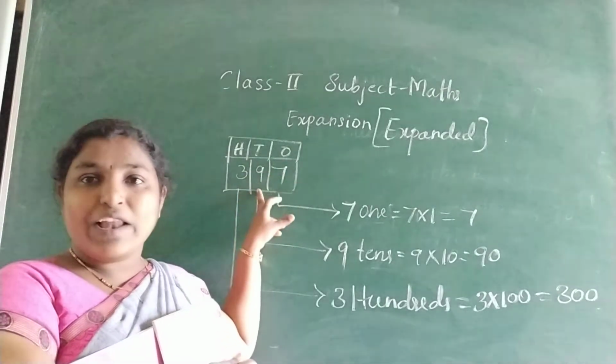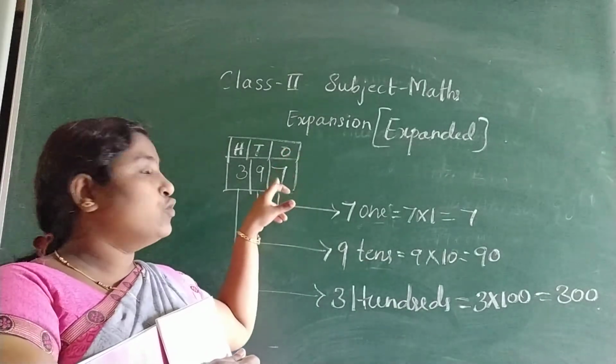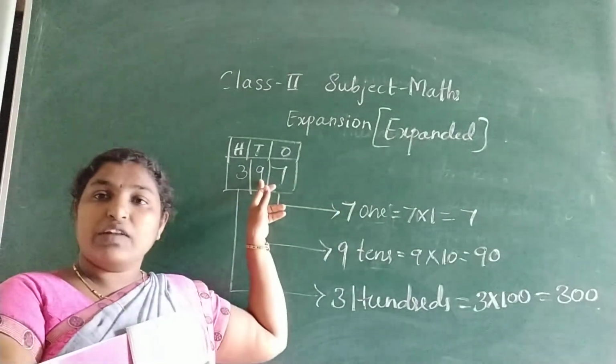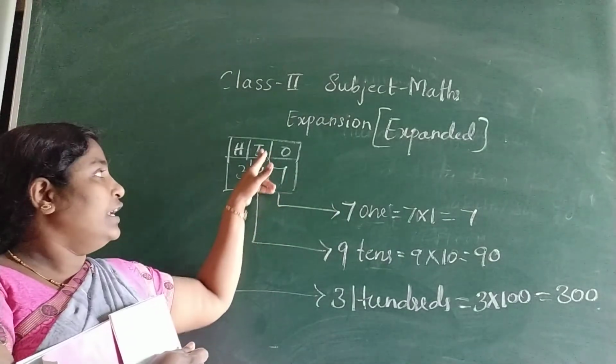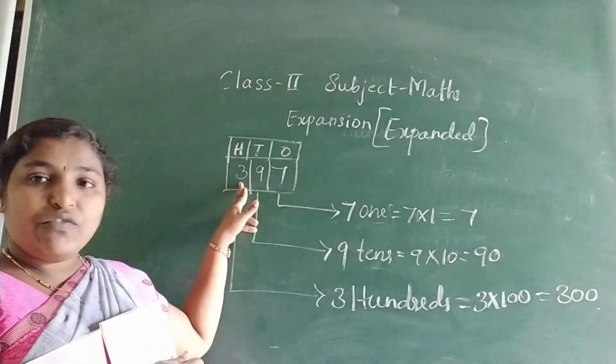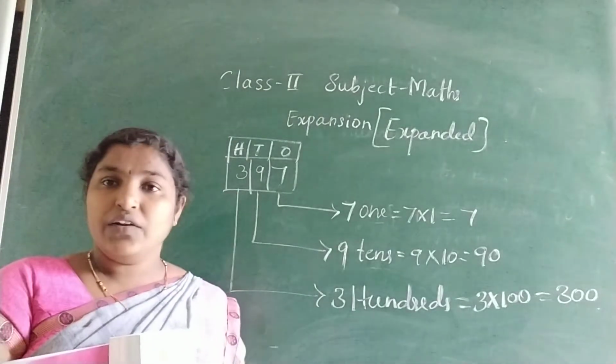Okay? The place value of 7 is 7 because 1 into 7 is equal to 7. Here place value of 9 is 9 into 10 is equal to 90. Place value of 3 is 3 into 100 is equal to 300.